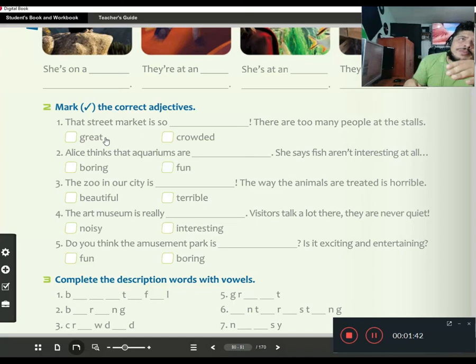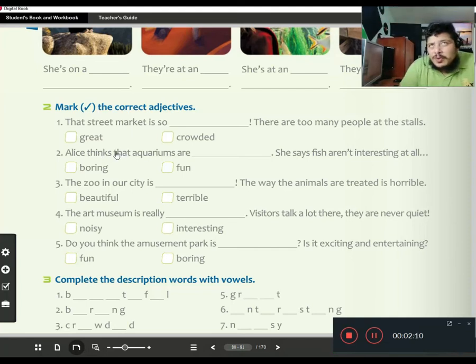Okay. Number 2, Alice thinks that the aquariums are boring or fun. She says fish aren't interesting at all. So, well, number 3, the zoo in our city is... the way the animals are treated is horrible. So what do you think?